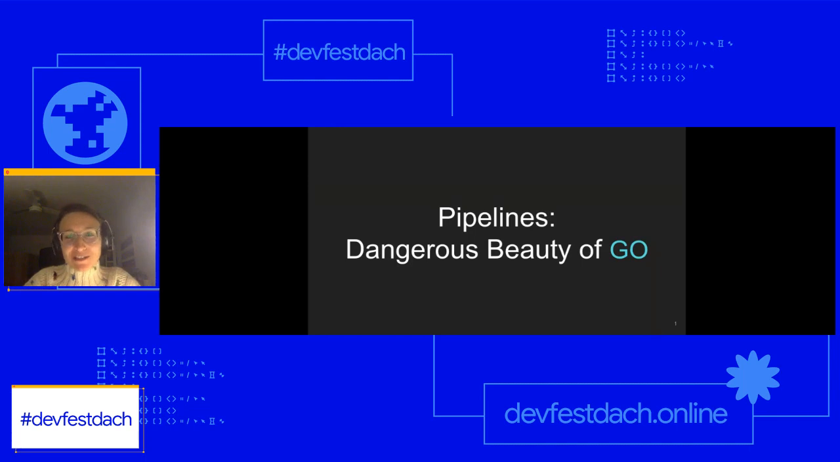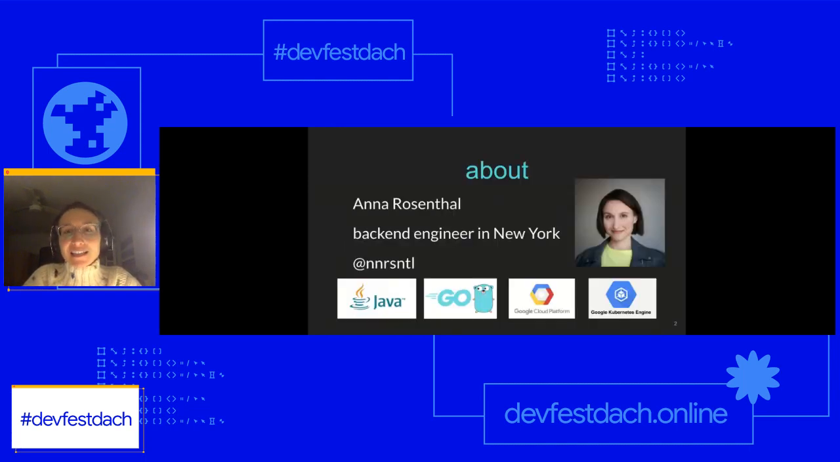And I just want to introduce myself very briefly. So, like Evgen said, my name is Anna Rosenthal. I'm a backend engineer living and working in New York. Here's my Twitter handle. If you ever want to me, my DMs are open. I'll be happy to hear any feedback from you. And like I also mentioned previously, here are all the technologies I worked with. And more recently, actually, I've worked with a lot of Google products, some of them being Go, GCP, and GKE.